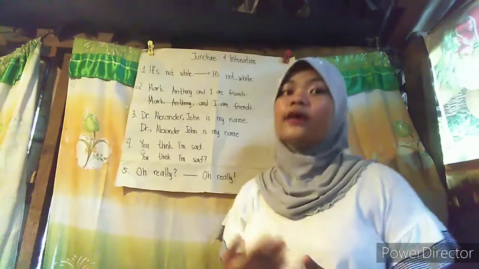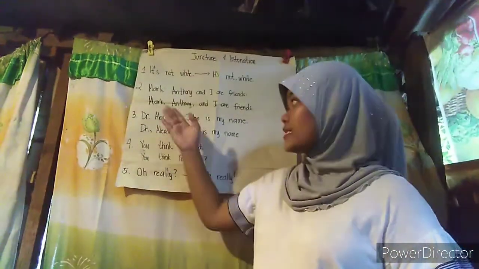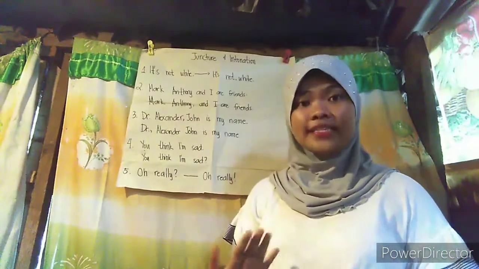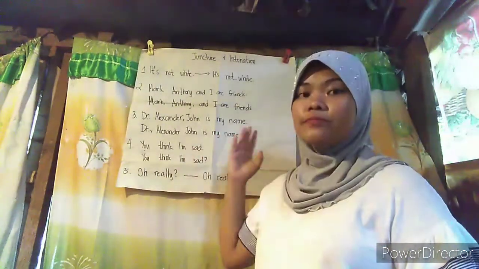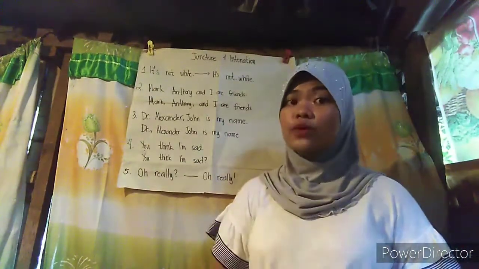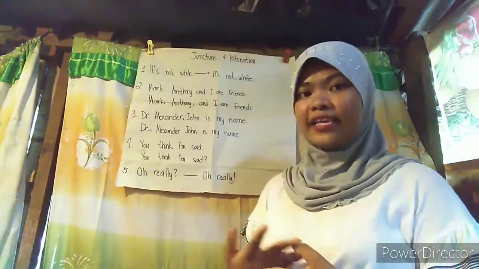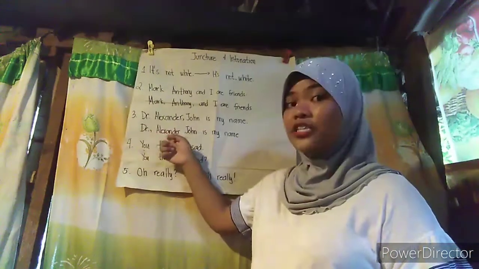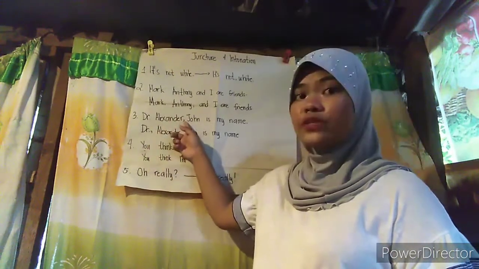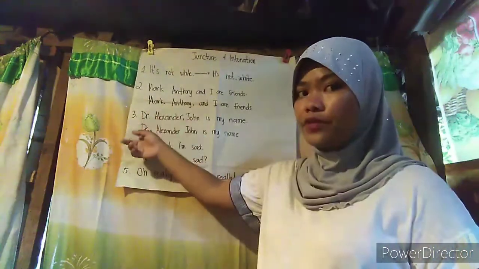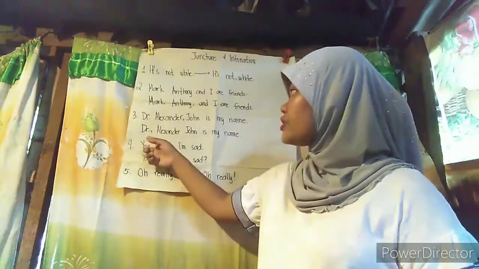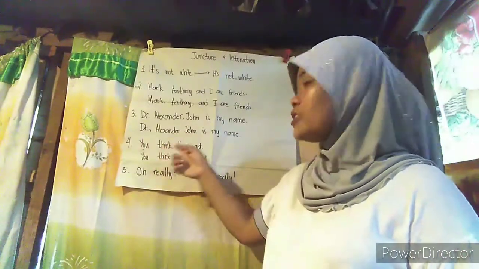Now let's jump to example number 3. Dr. Alexander, John is my name. So in here, the name of the doctor is Alexander, and John is the name of the patient. But if we put the comma after the word doctor, this will mean that the name of the speaker is now Alexander John. Dr., Alexander John is my name. So notice the difference. If we put the comma after the word Alexander, Alexander is the name of the doctor, and John is the name of the patient. But if we put the comma after the word doctor, the name of the speaker is now Alexander John.